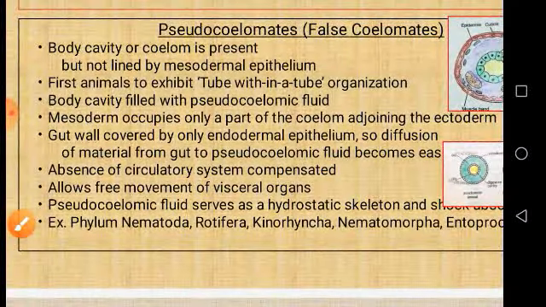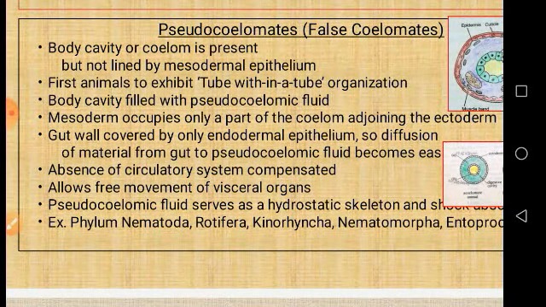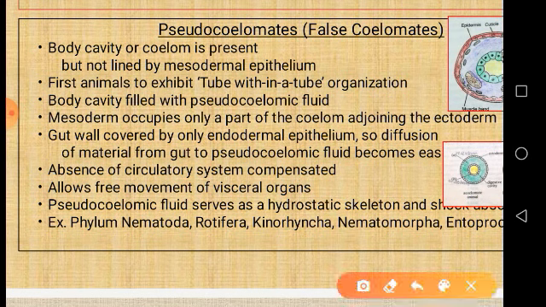Now, because of this, in these pseudocoelomates, the circulatory system is absent. The absence of a circulatory system is compensated by the easy passage of material to and fro. The visceral organs can also be freely moved, because this is not a fixed tissue or connective tissue, as it is a fluid. The fluid also acts as a hydrostatic skeleton and helps the animals to some extent in locomotion.